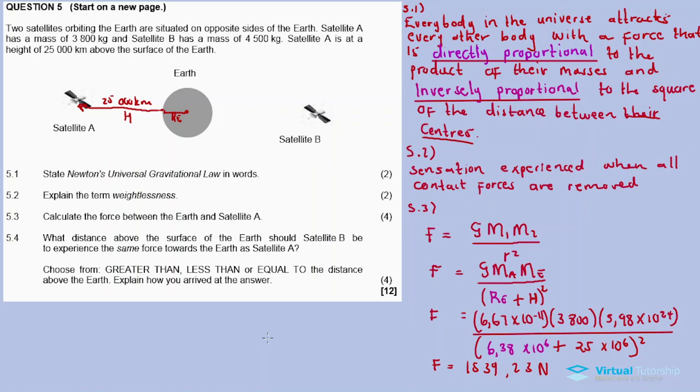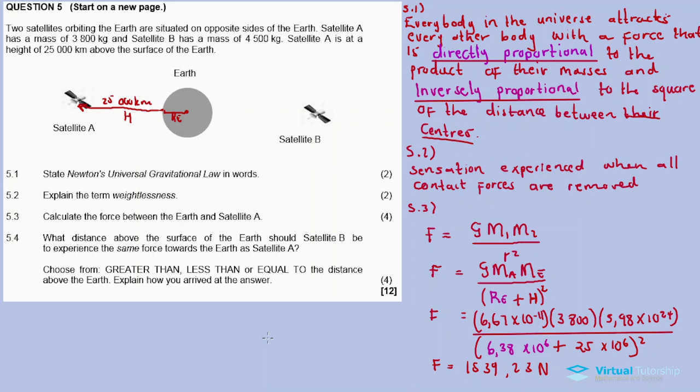5.4. What distance above the surface of the Earth should satellite B be to experience the same force towards Earth as satellite A? Choose from greater than, less than, or equal to the distance above the Earth. Explain how you arrived at the answer.